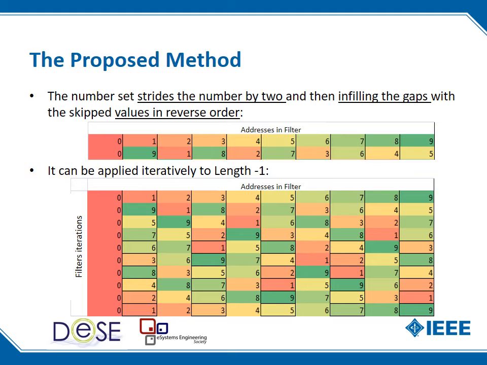And what we can see here is that it can be applied iteratively, and that it will actually repeat the sequence at vector length -1. What we might also notice is that the first element in the vector was unchanged and didn't move. That wasn't really important for the shuffles, but it would be of importance here.